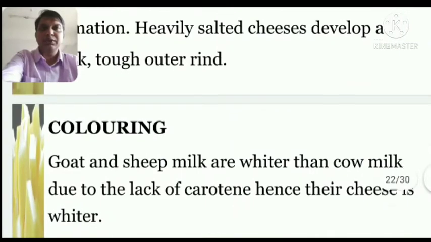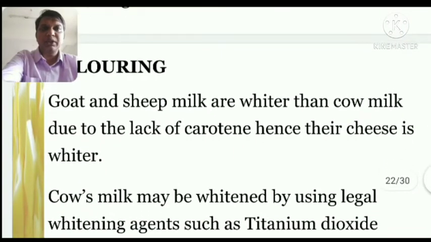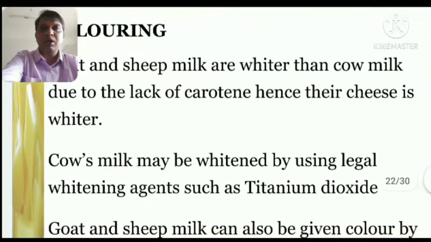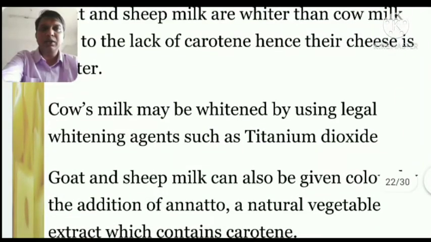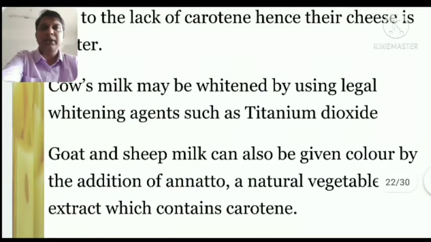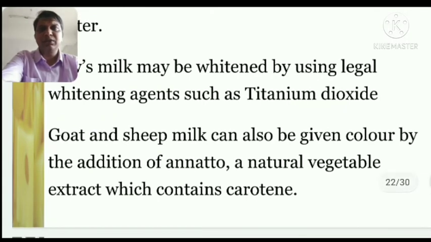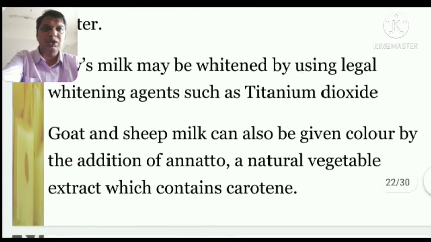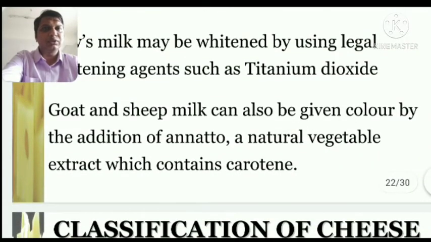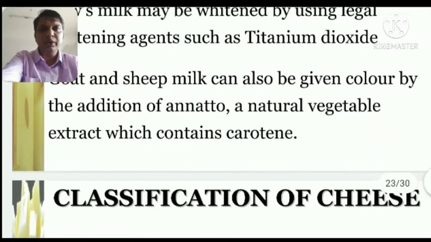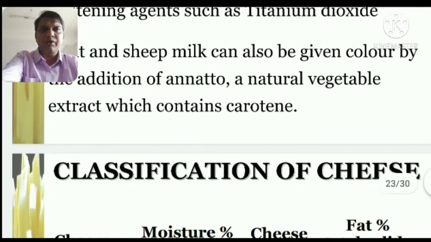Now coming to the stage of coloring. Goat and sheep milks are whiter than cow milk due to the lack of carotene, a type of color pigment, hence their cheese is whiter. Cow milk may be whitened by using legal whitening agents such as titanium dioxide. So depending upon the quality, nature and style of cheese which we are producing, we do the coloring. Coloring can be done with the help of chemicals, and we also do it with the help of natural coloring agents. So depending upon the requirement, we do it.